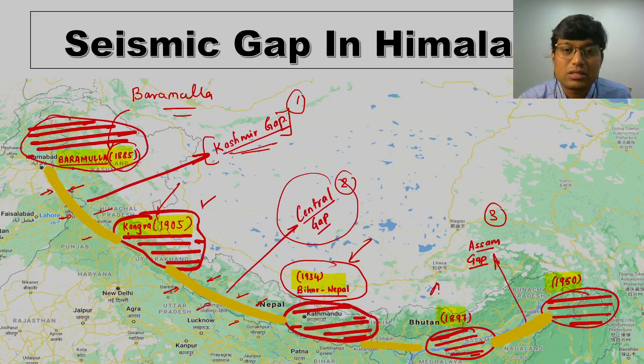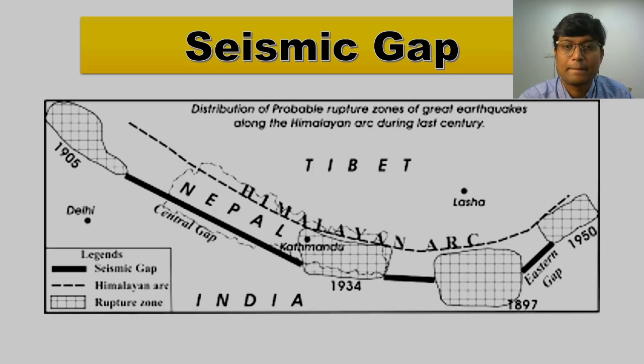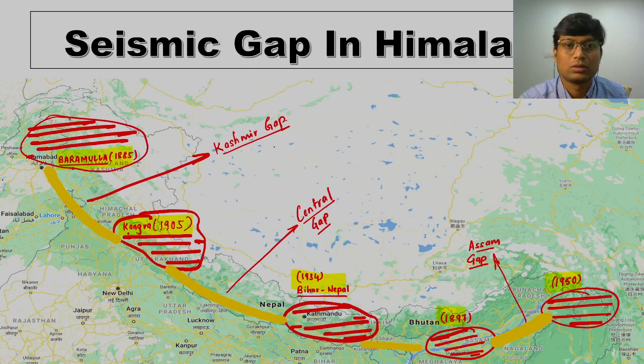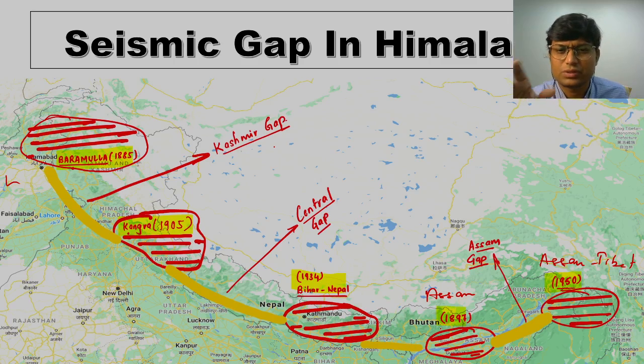Similarly, there is the Assam earthquake of 1897 and the Assam-Tibet earthquake. The Assam-Tibet earthquake was in 1950, the Assam earthquake was in 1897, and between these two points again we do not find any incidence of a major earthquake, so we call it the Assam gap.